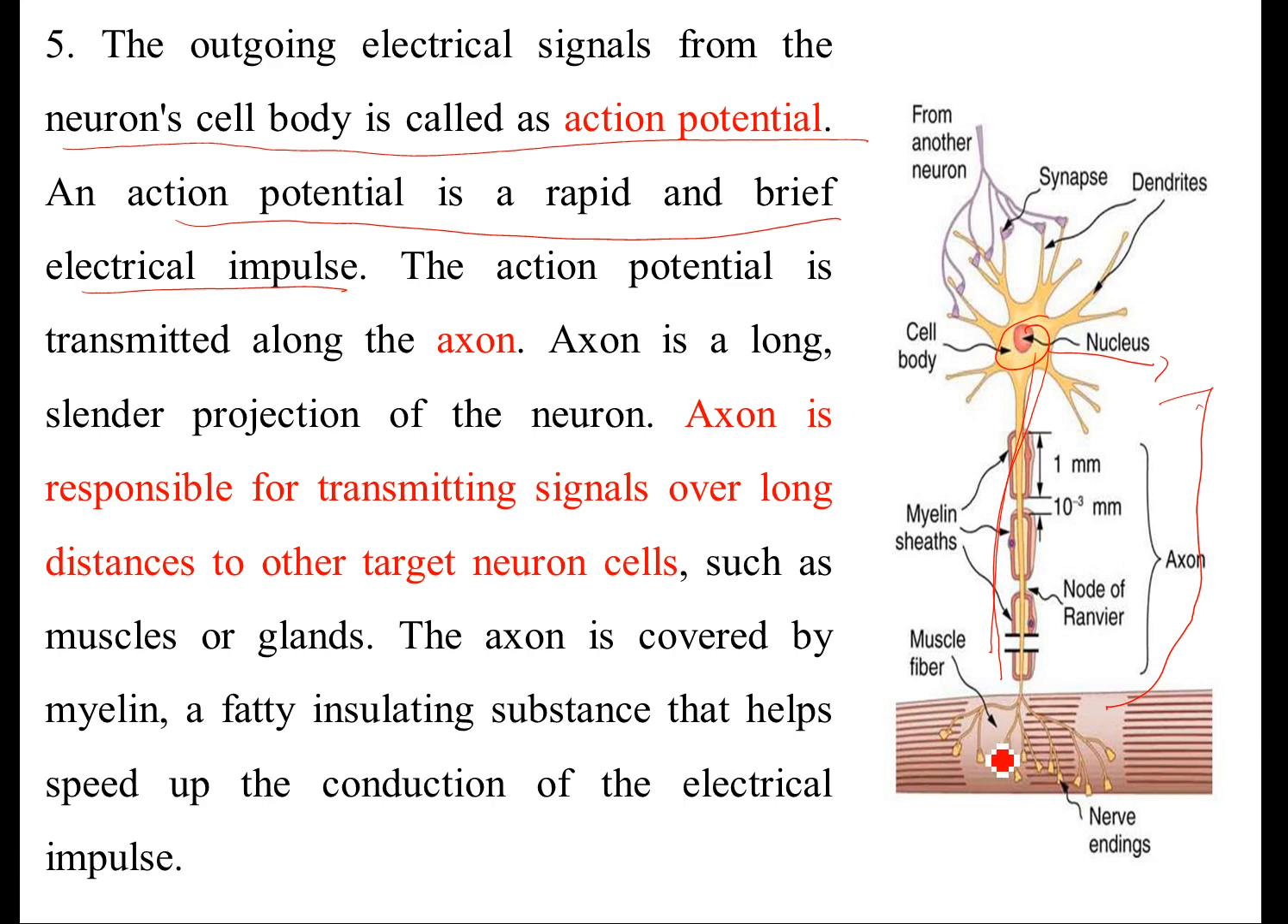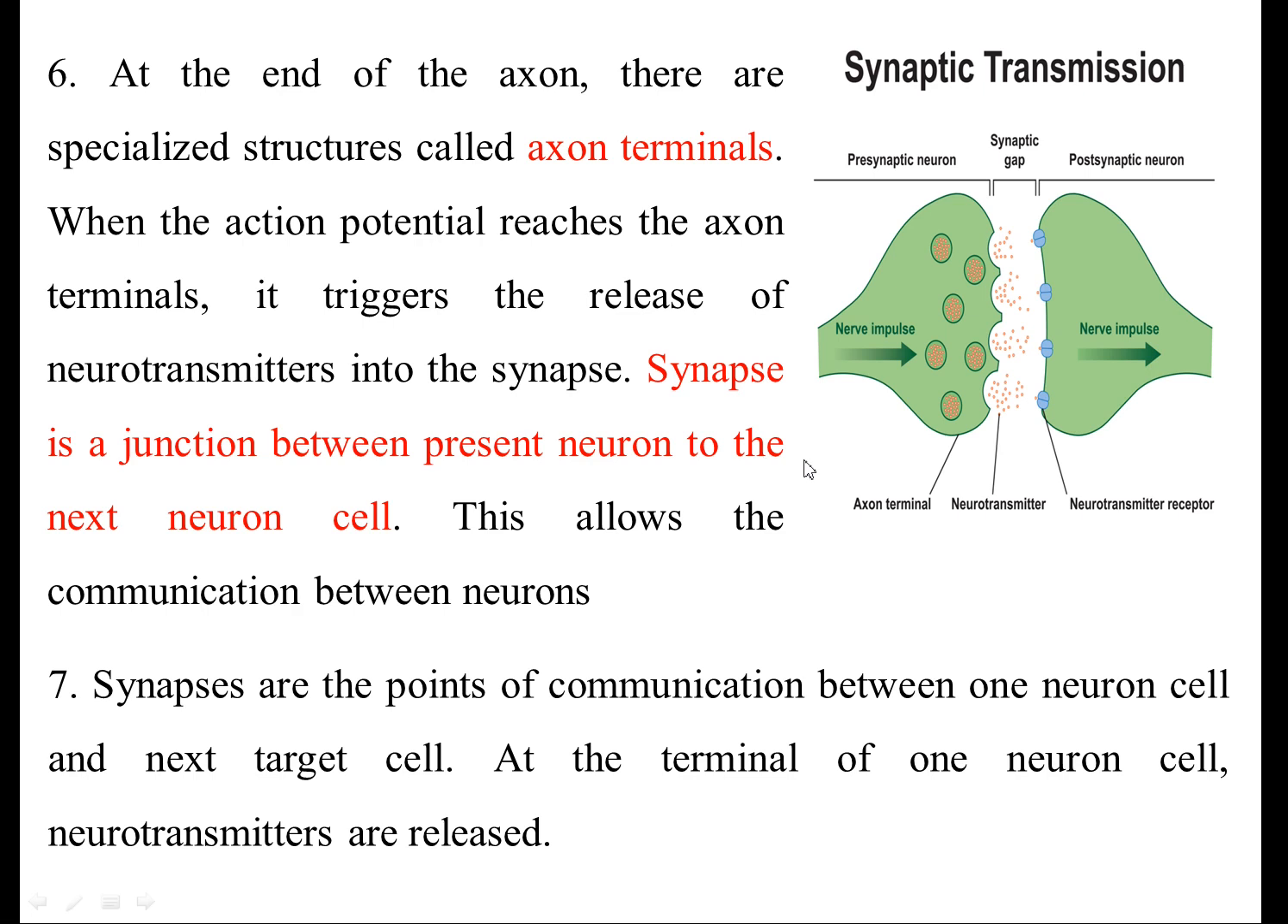So here the muscle fibers, and here what we observe is the nerve ending. At the end of the axon, there is a specialized structure called the axon terminal. So this is one axon terminal we observe. When the action potential reaches this axon terminal, it triggers and releases neurotransmitter to the synapse. So it will give signals to the synapse.